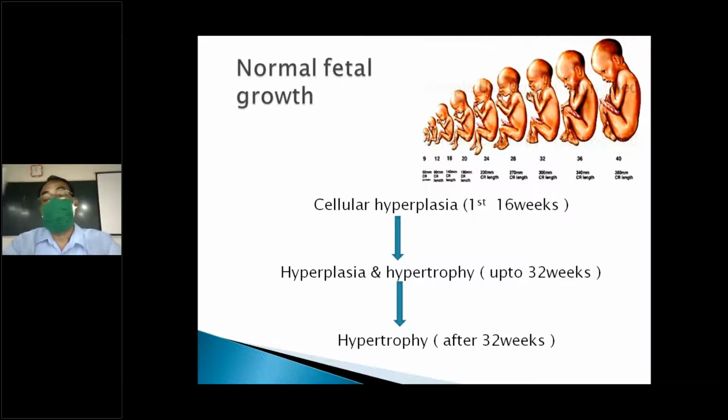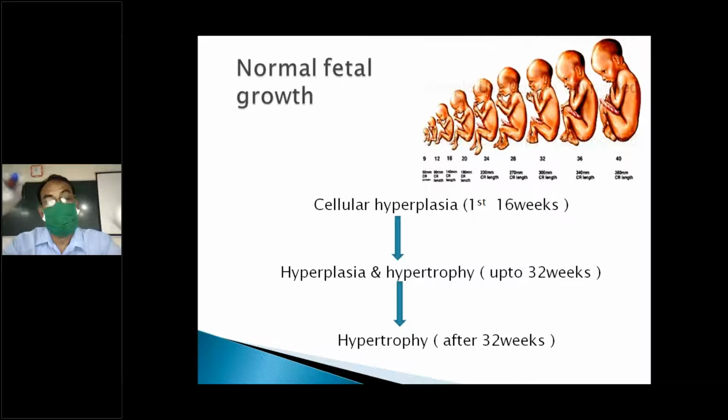Now normal fetal growth. First, there is cellular hyperplasia, with multiple cell divisions, as in embryogenesis, within the first 12 to 16 weeks.